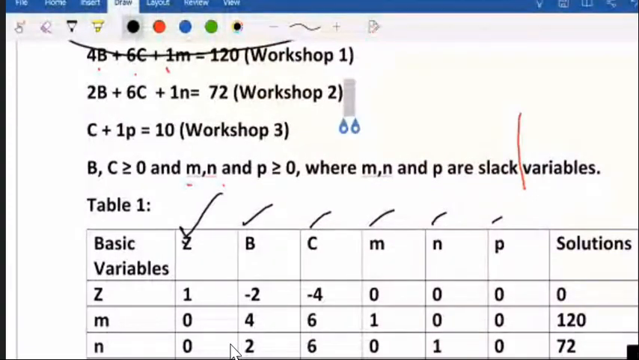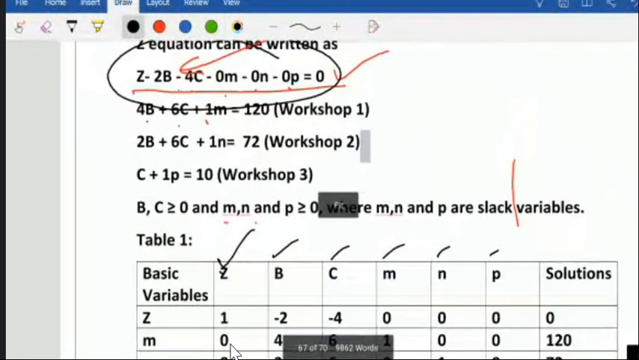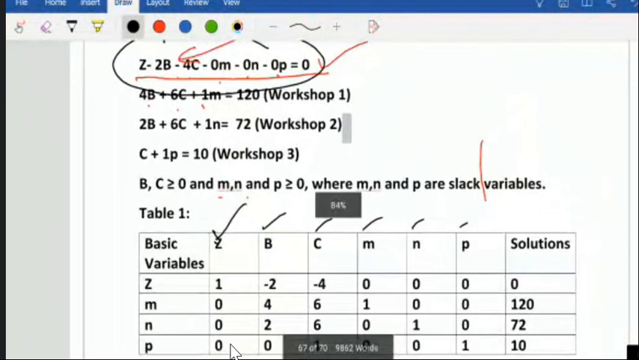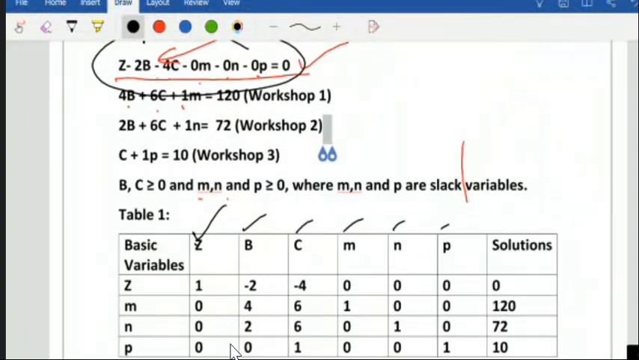You can see here, I just minimized this. Z is equal to 1, B equal to minus 2, C equal to minus 4. I just drew the line so you can correlate. The rest are 0. So this is our first row, and I have written the numbers here.